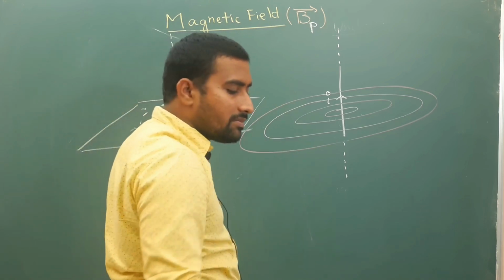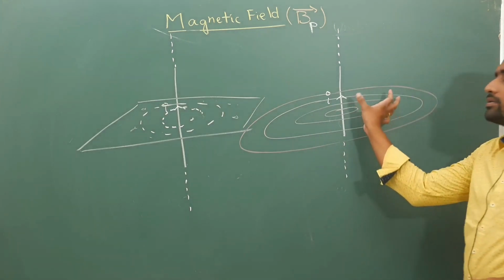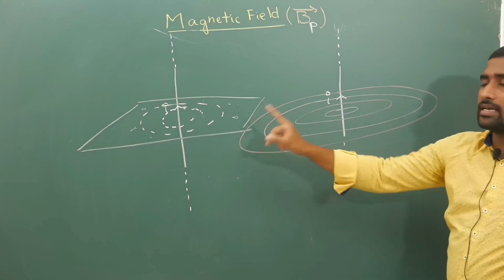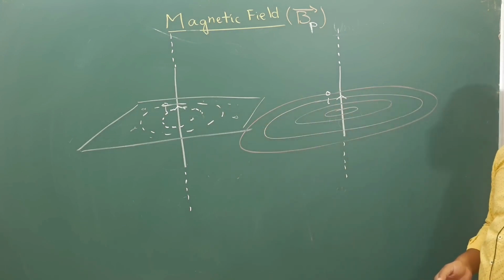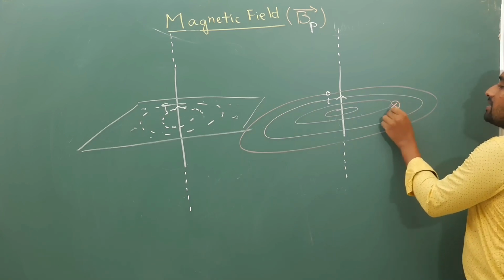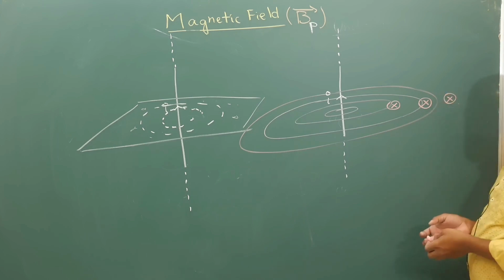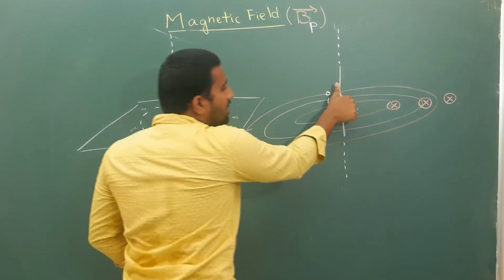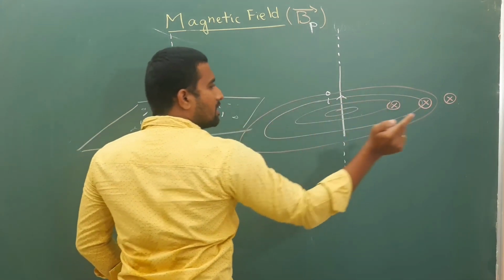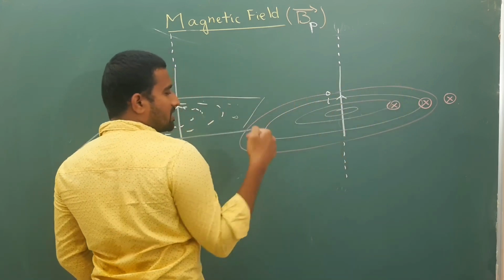So here basically my point is, if you have a current carrying wire like this and you are holding it in your right hand like this, then your magnetic field lines will be like this. At a particular point here, if you want the magnetic field, at this point it is into the plane, because if you are holding the conductor like this, your magnetic field lines are going to come out like this. They will enter here, form a circle and then come out of this.